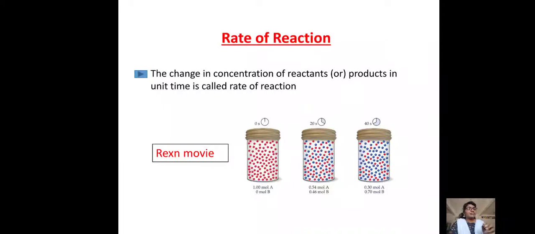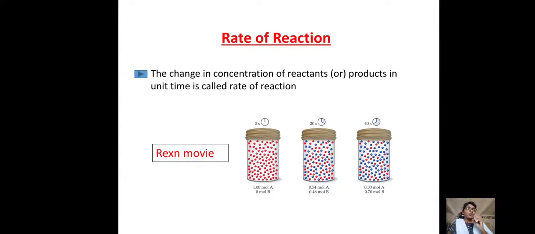We know that in a chemical reaction, reactants are there and products are also going to be present. So in a chemical reaction, reactants are going to give the products. That means reactants are consumed to give the products.